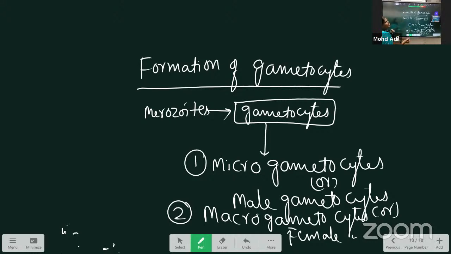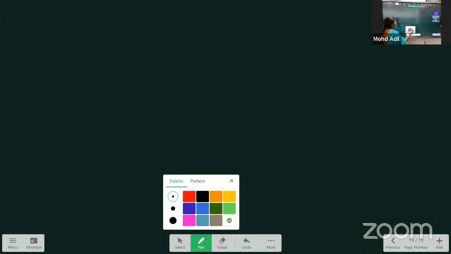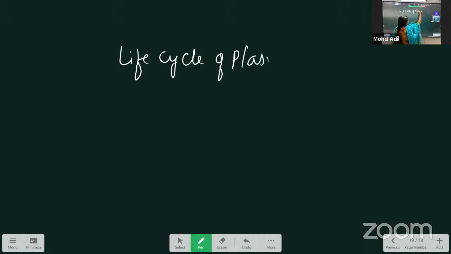Here, I will brief this. The man phase, also called the life cycle of Plasmodium in man.